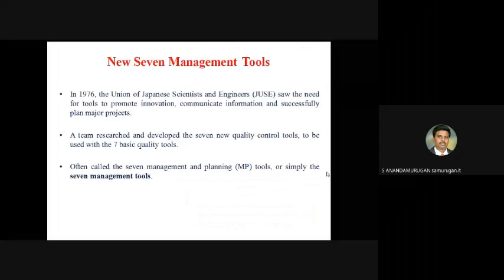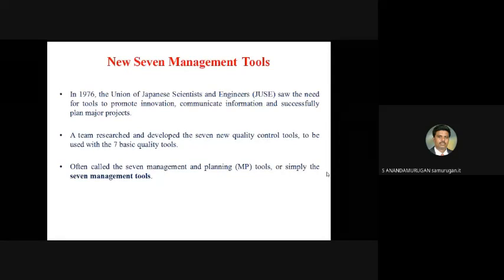New 7 management tools. In the last class, we discussed 7 tools for quality. Please understand the difference. Today's class, we will discuss the new 7 management tools. Okay.